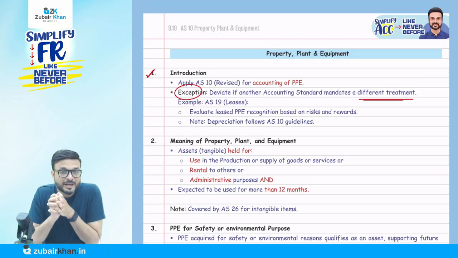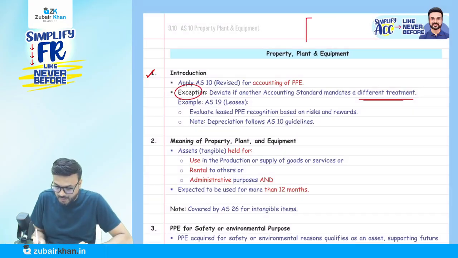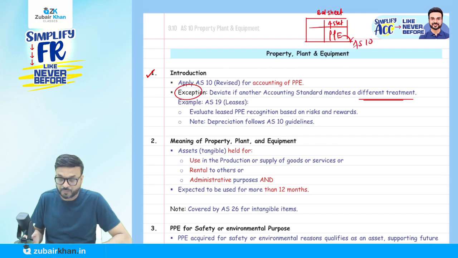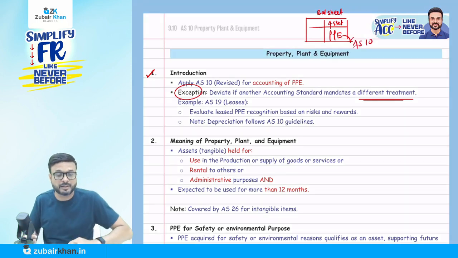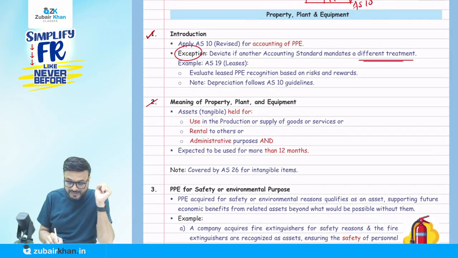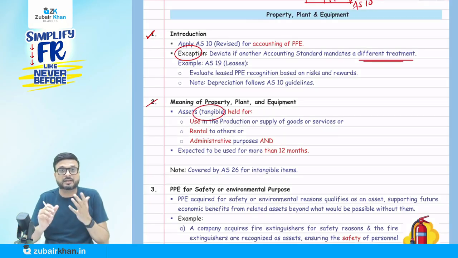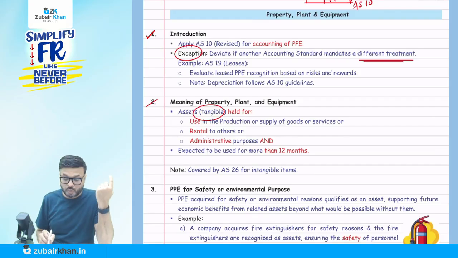Let's start. The first question arises: what do you mean by property, plant and equipment? Suppose this is my balance sheet, and on the asset side I see PPE. So basically it is dealt with by accounting standard 10. So what do you mean by property, plant and equipment? They tell us that PPE means an asset which is tangible. Tangible, what does it mean? Something that we can touch, which is held for use in the production.